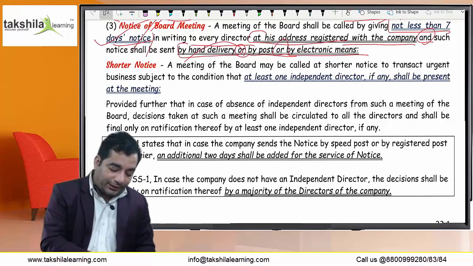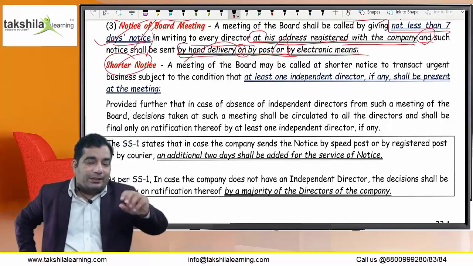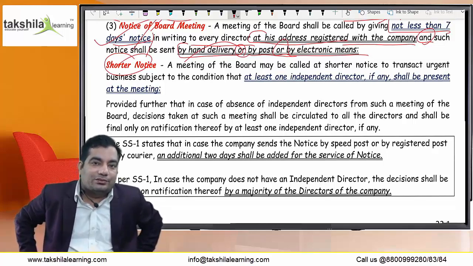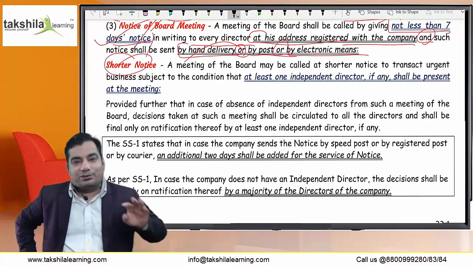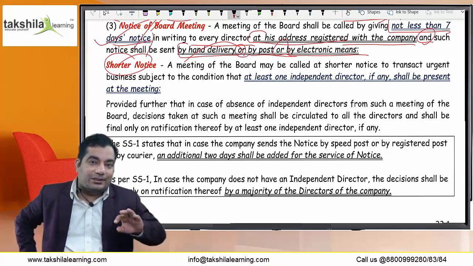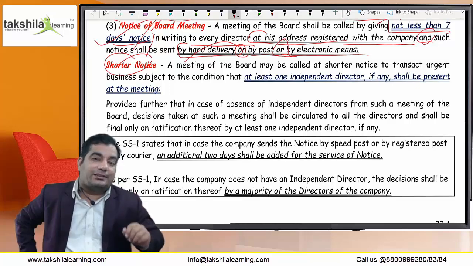And shorter notice. This is a very important point, because there was a very complicated situation in the case of general meetings when shorter notice was possible. In the case of AGM, 95% of the members' consent was required where shorter notice was to be given.